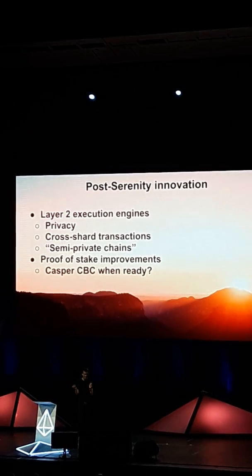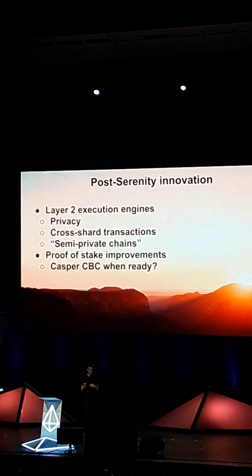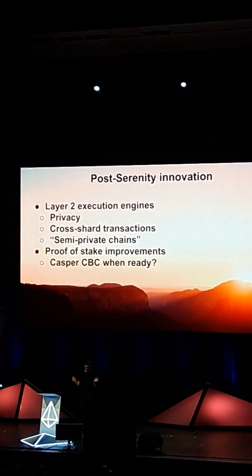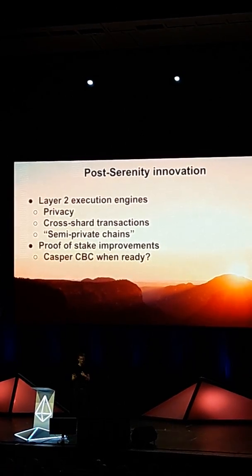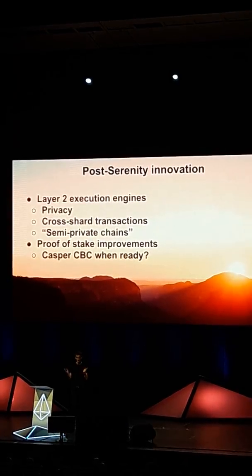Cross-shard transactions, semi-private chains. So the idea here is that if you want to build some application where the data is kept private between a few users, you could still dump all the data on the public chain, but you would just dump it in an encrypted form. Or you can dump hashes of it and use zero-knowledge proofs, your choice.